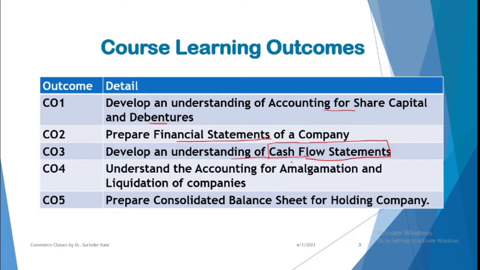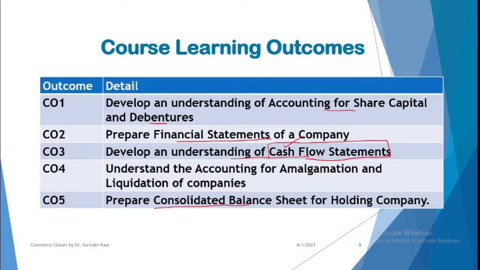But in case of companies they have 3 main financial statements or final statements: income statement, balance sheet, and cash flow statement. So an understanding of cash flow statement and its preparation is an important aspect of this outcome of this course. Then understanding the accounting for amalgamation and liquidation of companies, and finally preparation of consolidated balance sheets of the holding or parent company.